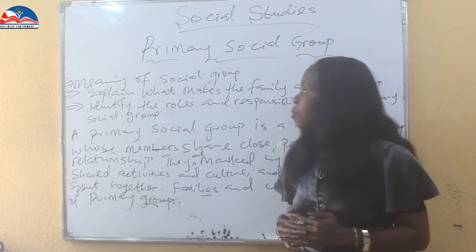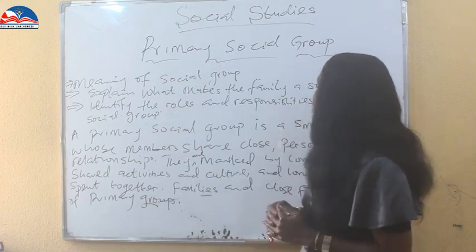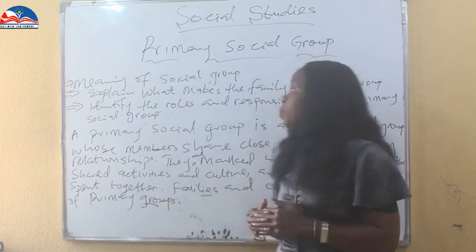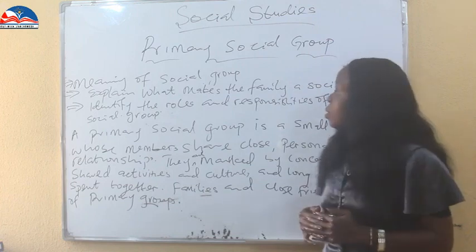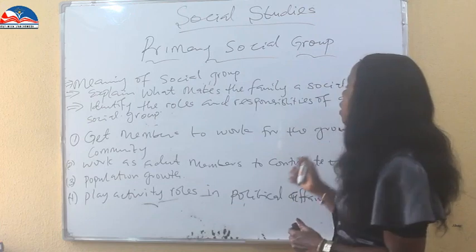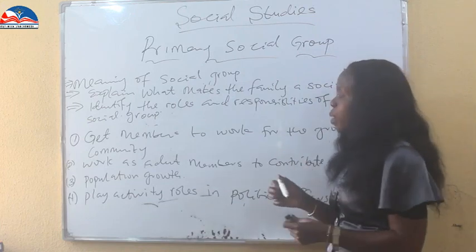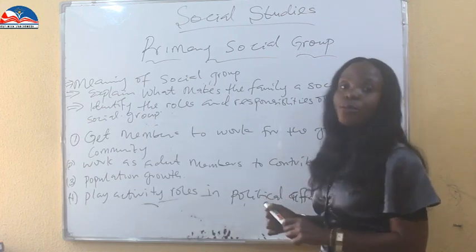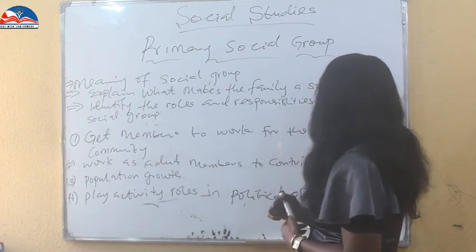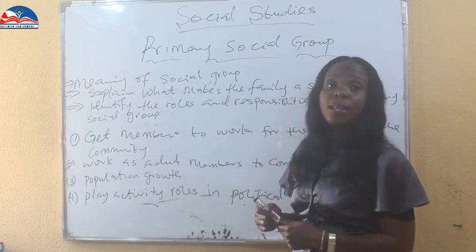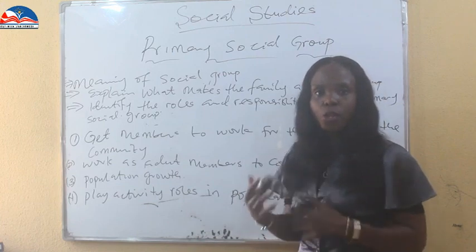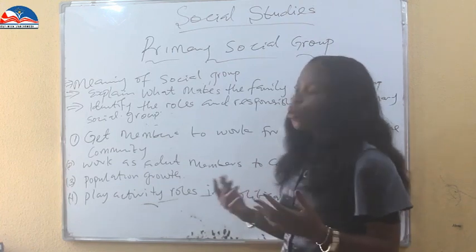We'll take the last objective: identify the roles and responsibility of a primary social group. What are the roles, the obligations, the responsibility of a primary social group? I'm taking 4 of these objectives. 1, get members to work for the growth of the community, or the growth of the family, if we look at it from the family perspective. So they help each member to grow, to work for the growth of the community.